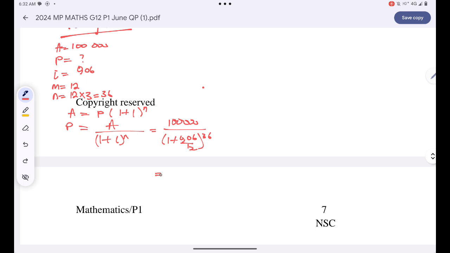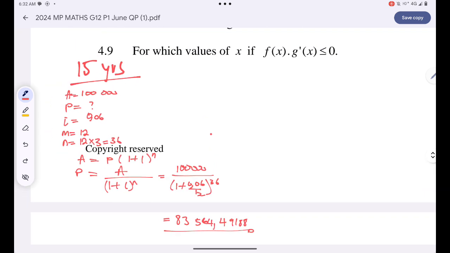So for the 15-year-old kid, Zanele must invest 83,564 rands 49 cents. Let me not round off. This is the total amount of money that Zanele should invest right now if she wants to have exactly 100,000 whenever the kid reaches 18 years.